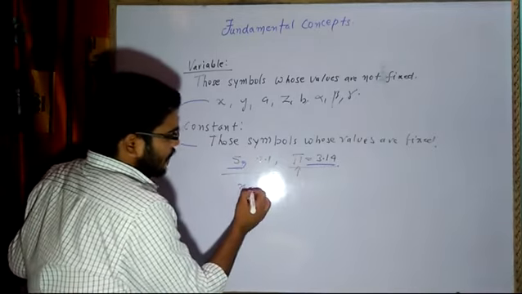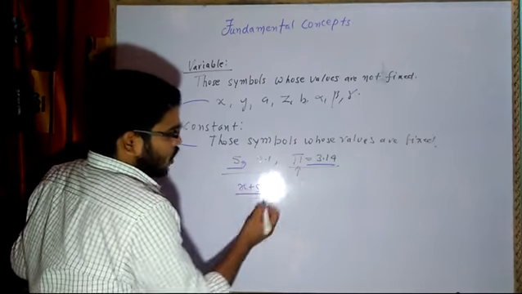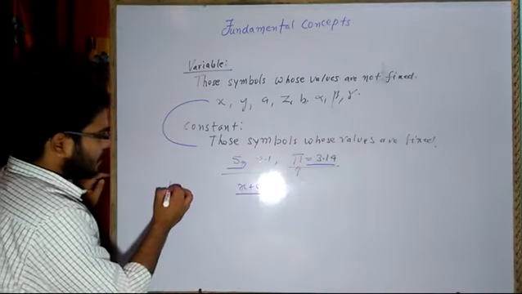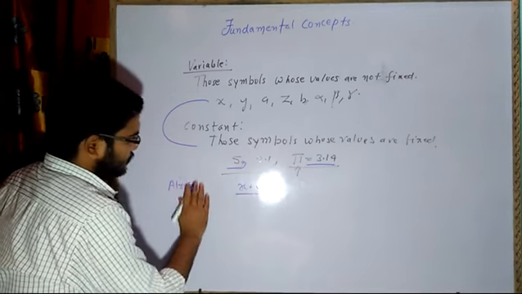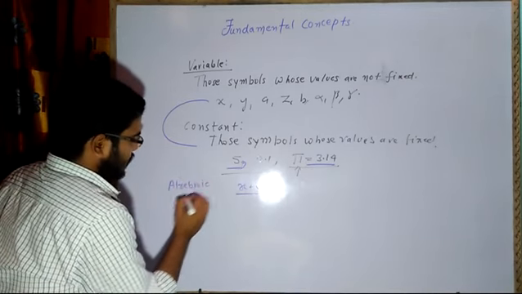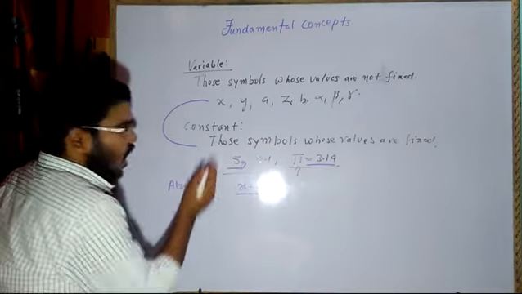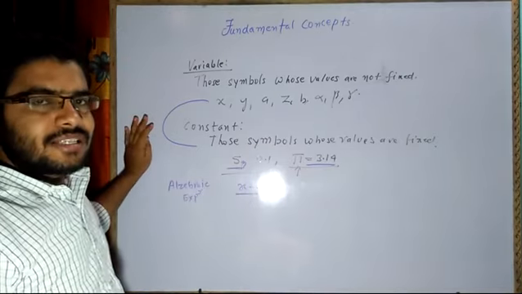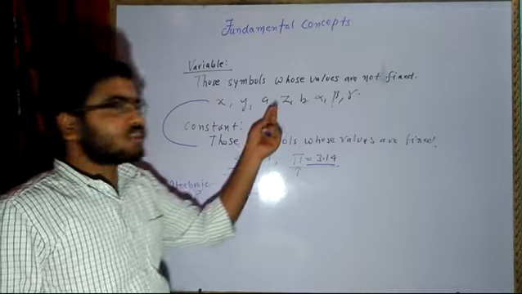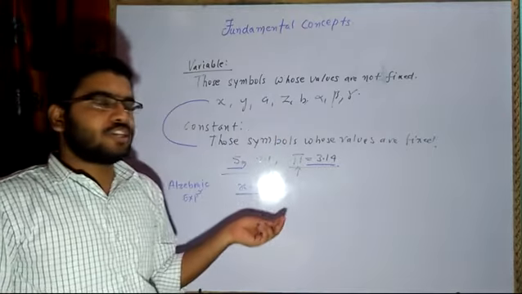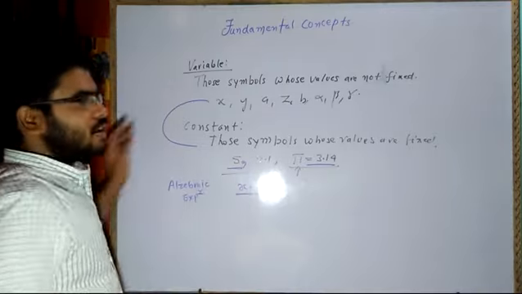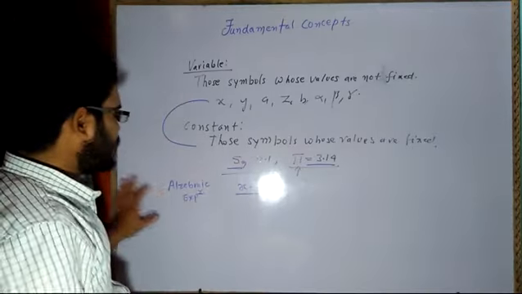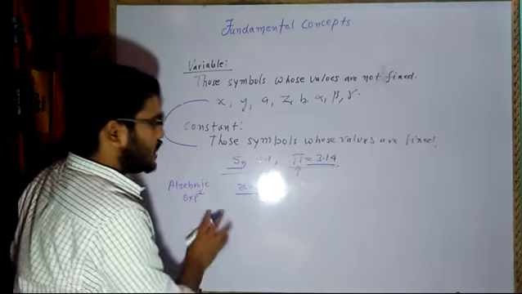Like I say x plus 5. This is called an algebraic expression. All these things you must have read in class 6 and 7. In class 6 also we discussed fundamental concepts and operations. Class 7 also. So class 8 also the same thing. But just to give an introduction to this chapter, I am writing all these things. So these all are called expressions, algebraic expressions.